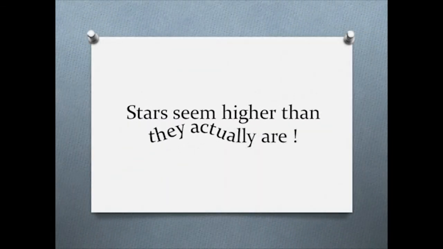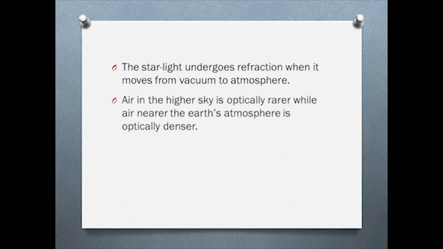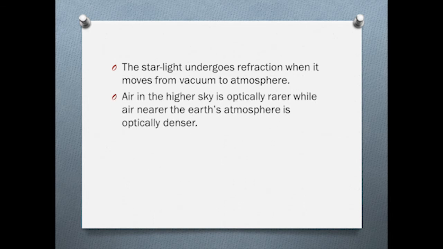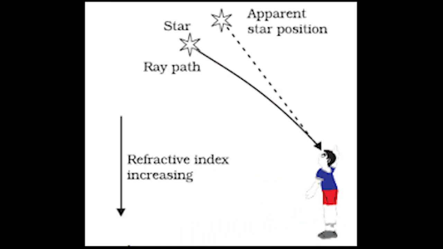Stars seem higher than they actually are. The starlight undergoes refraction when it moves from vacuum to atmosphere. Air in the higher sky is optically rare, while the air near the Earth's surface is optically denser. Hence, when the starlight moves from the rarer air to denser air, it bends towards the normal. Hence, the apparent position of the star is higher than the actual position of the star.